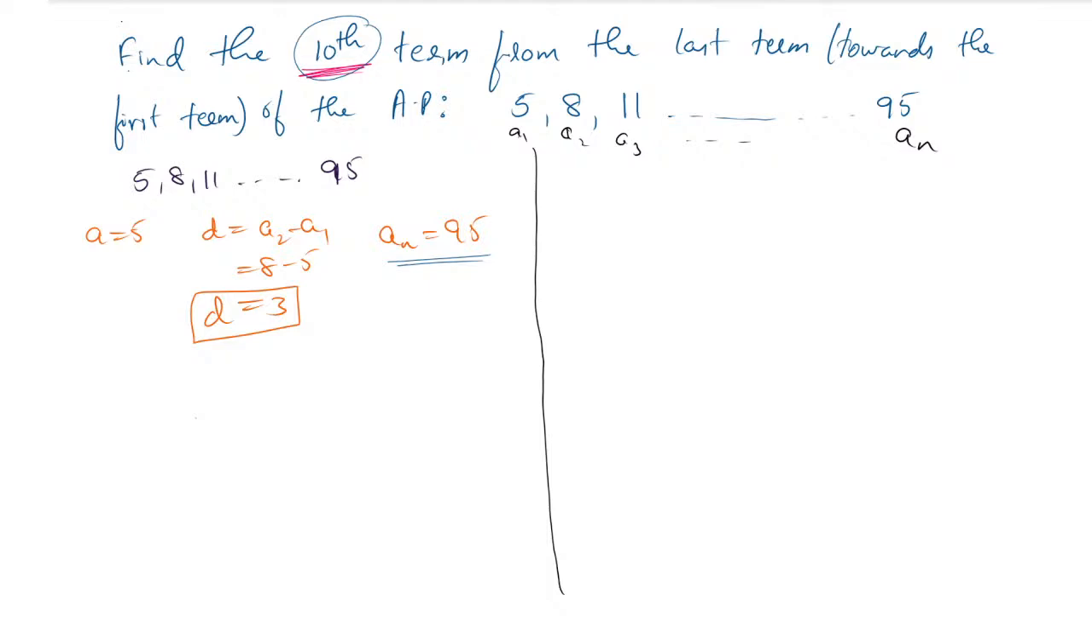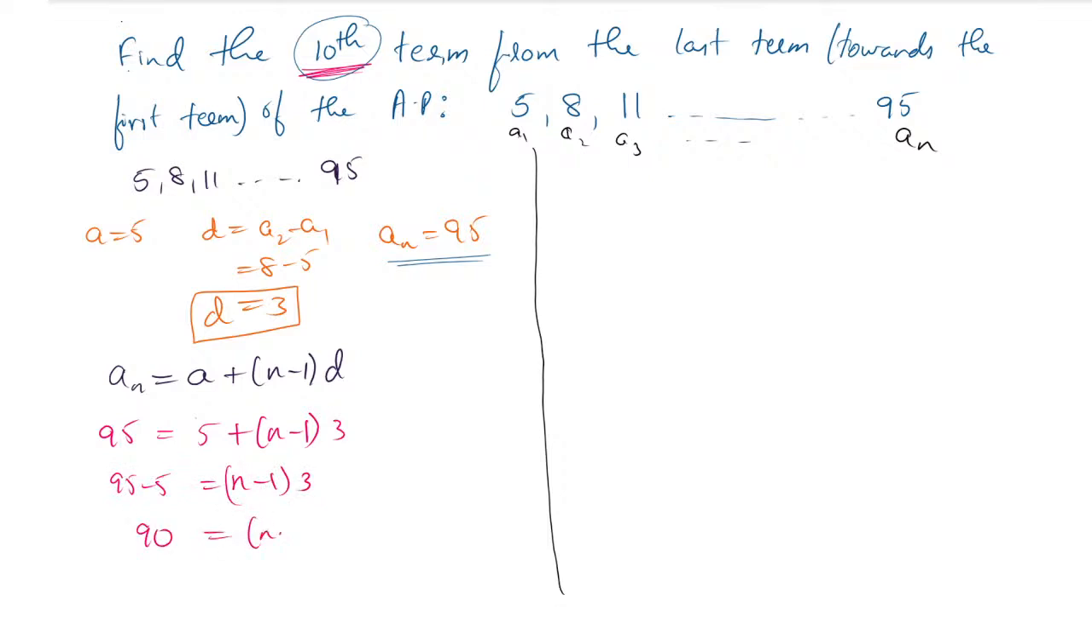So here, because we have to find the n value, an is equal to a plus n minus 1 into d. Now let us move towards the values. 95 is the an value, a value is 5, n value we don't know, and d value is 3. So 95 minus 5 is equal to n minus 1 into 3. 95 minus 5 is 90, equal to n minus 1 into 3. So 3 will go downwards: 90 by 3 is equal to n minus 1.